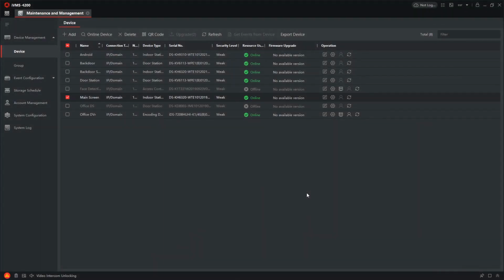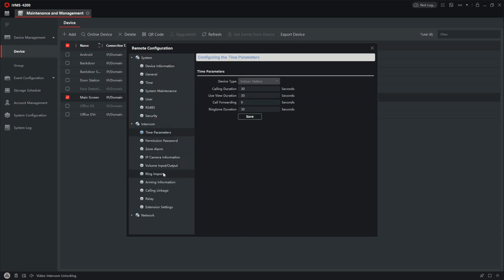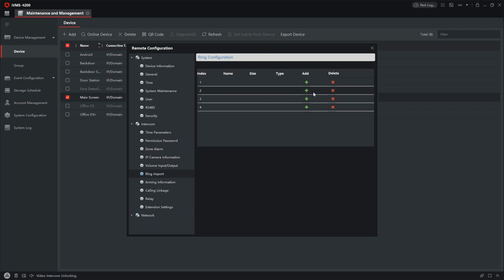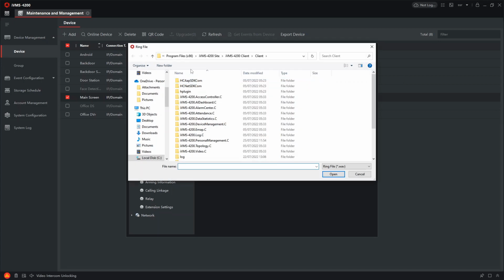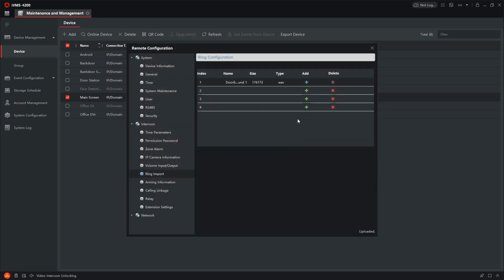All right, so on IVMS right now, all you have to do is go to your screen and load up the system menu in our device manager, just like normal. Then we go to Intercom and we have ring import. Can't get much simpler than this. We just click on add, we go to our download file folder, select the files, and it uploads them.